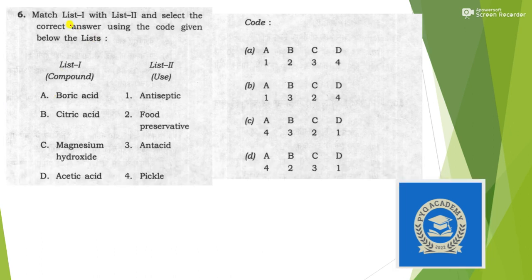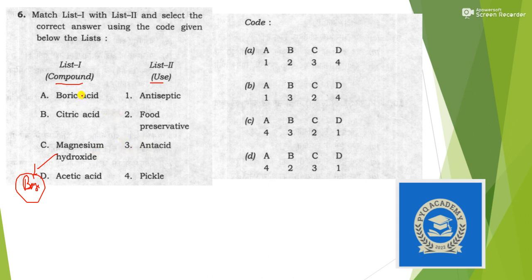Let's move to the next question. Match list 1 with list 2. Here the compound is given and here its use is given, we have to match them. So let's go for the most basic one. We know that magnesium hydroxide is a base, and a base can only neutralize acid. So magnesium hydroxide is an antacid.